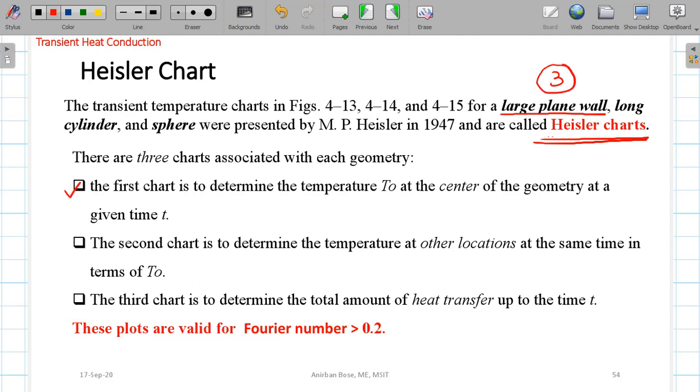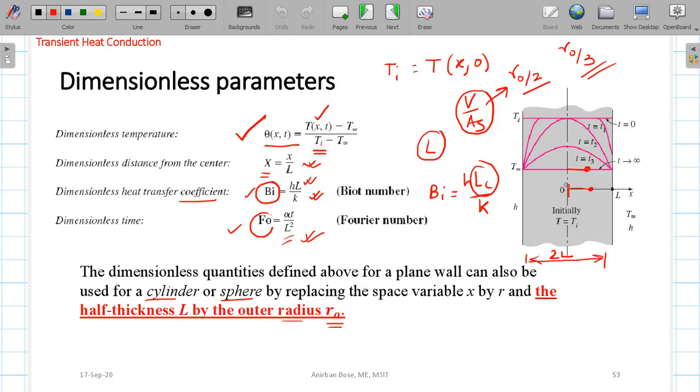The first Heisler chart determines the temperature T0 at the center of the geometry at a given time t. That means if you want to find out, for a plane wall, what the temperature is exactly at the central position, that means at 0 position, if we call that T0, we can find that T0 at any time. Only the central position temperature we can find out, not the temperature at other positions.